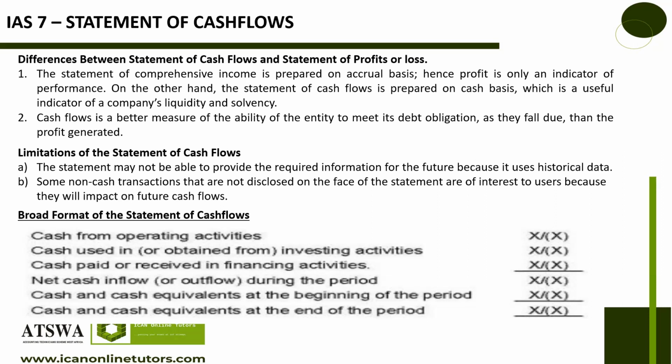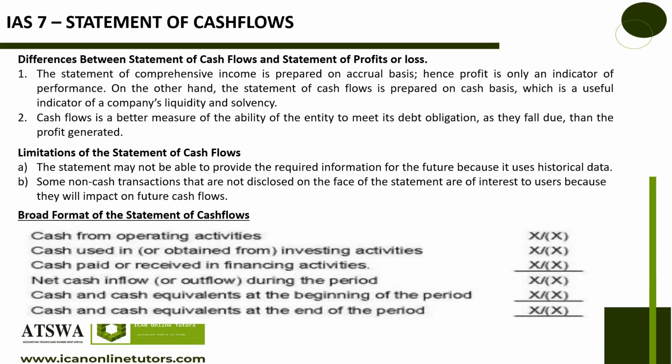Have you guys forgotten? Yes, but the money did not leave the organization. Are you aware? Yes, sir. When you do provisioning for doubtful debt, the provisioning expense, you remove it from your income statement, but you don't spend the money, right? So those are the ones we call non-cash.